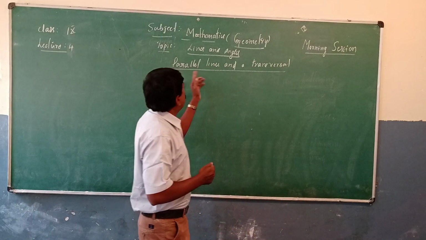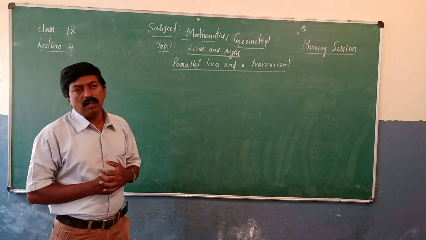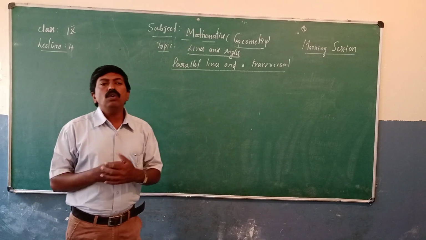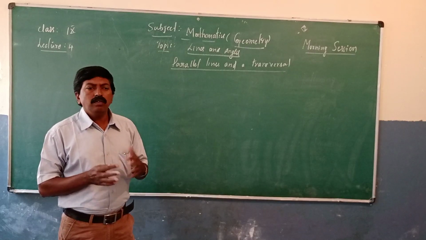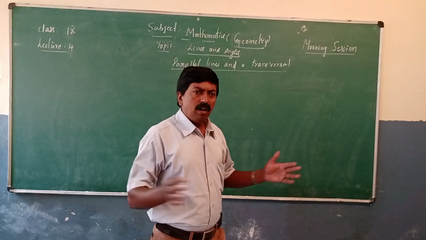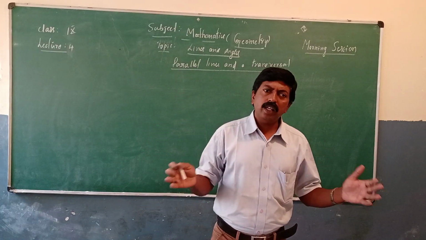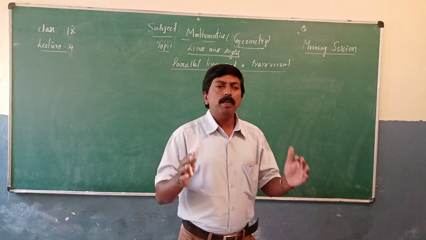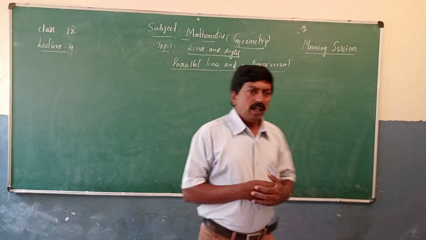In that, parallel lines and a transversal. Before starting with parallel lines and a transversal, we have to know about a line. We already know that many collinear points joined by a straight line is called a line. A minimum of 2 points is required to draw a line.